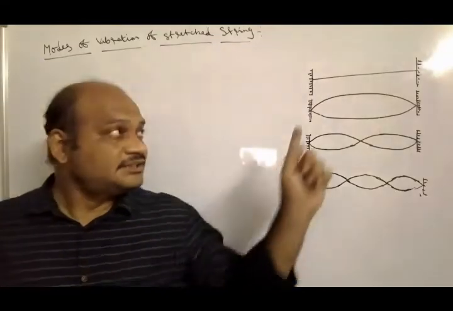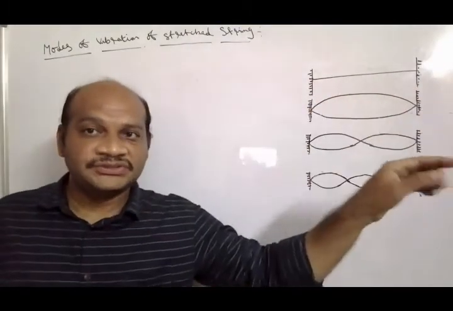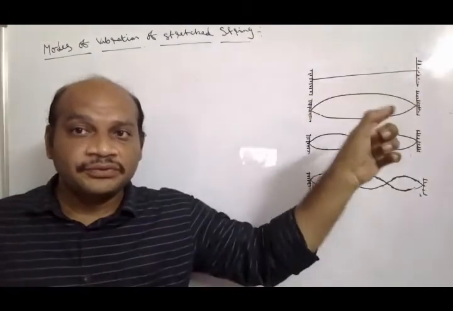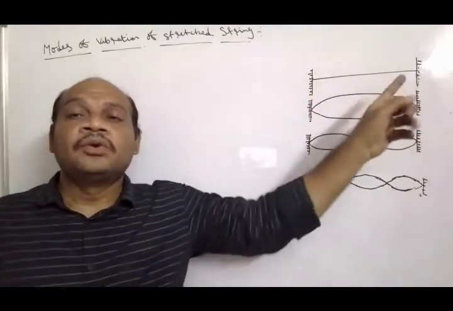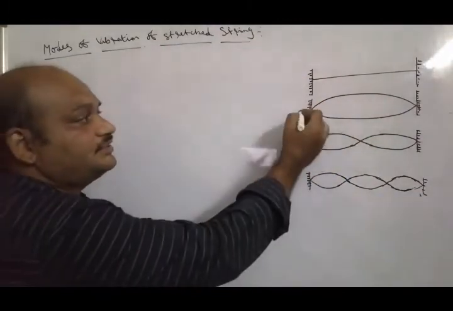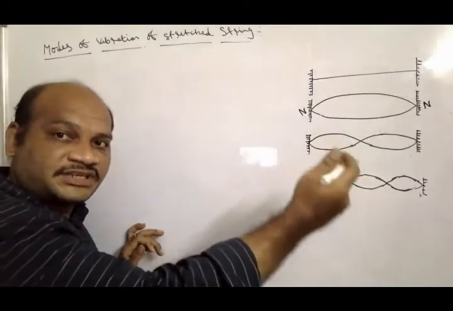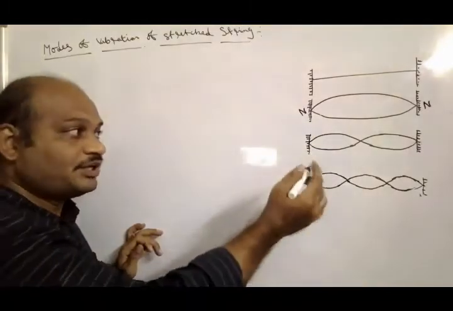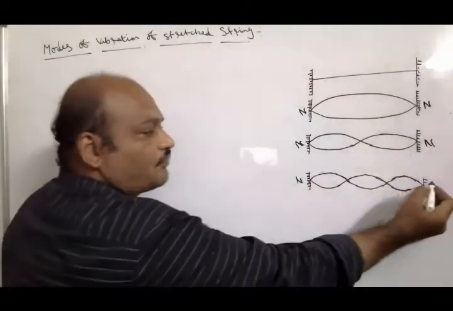In the case of a stretched string, the string is fixed between two rigid supports. According to the boundary conditions of a string fixed between two fixed points, nodes are compulsorily formed at the fixed ends. At fixed ends a node is common, whether it is one segment, two segments, three segments or p segments, whatever the number of segments may be, according to the boundary conditions it forms nodes.